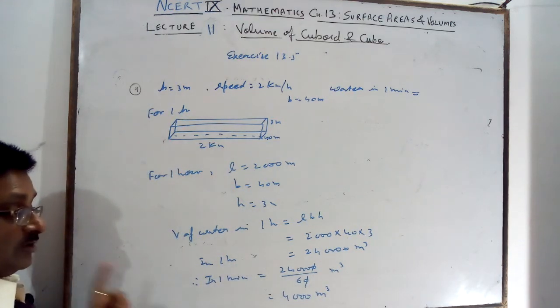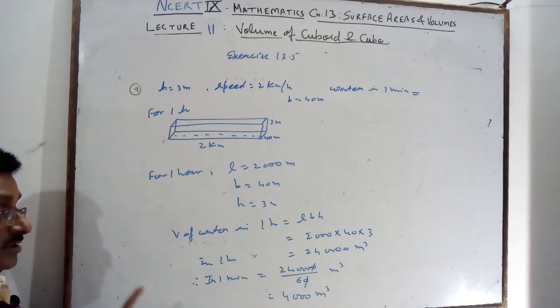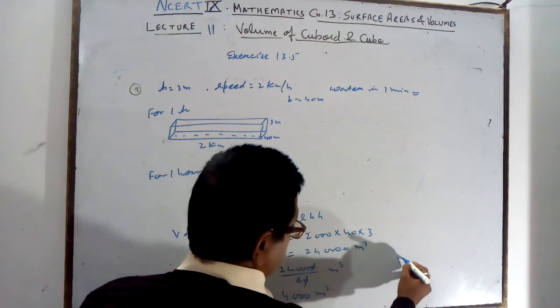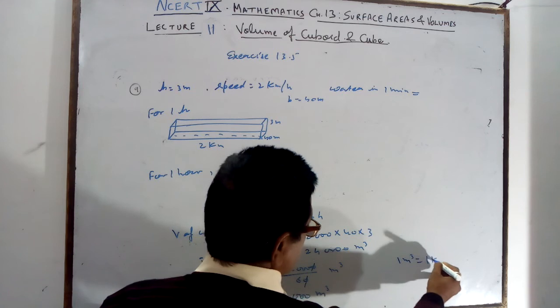4,000 meter cube. You can write 1 meter cube is 1,000 liter or 1 kiloliter. So 1 meter cube is equal to 1 kl.